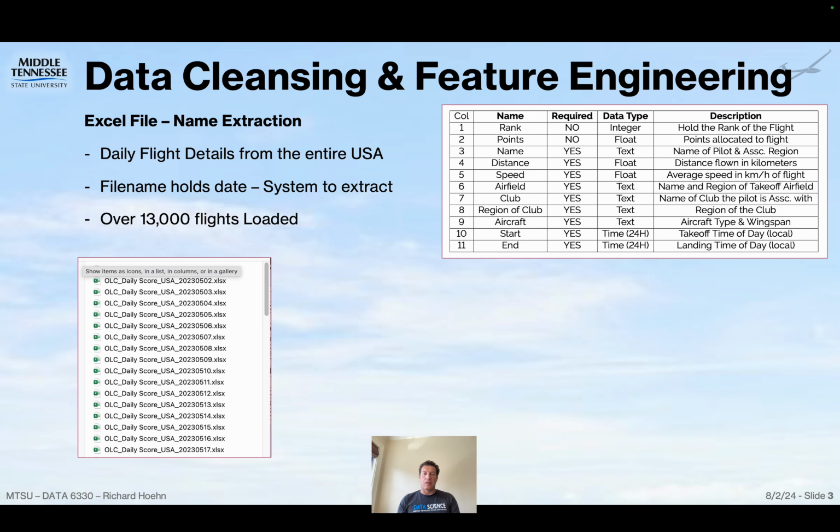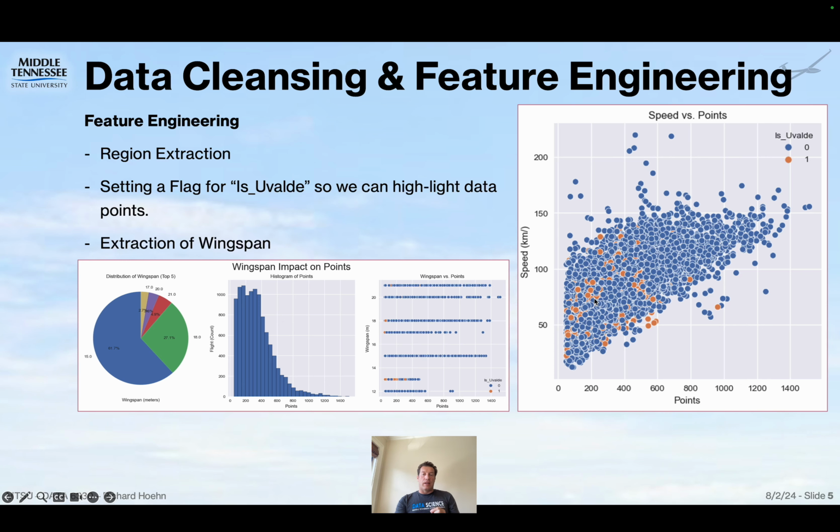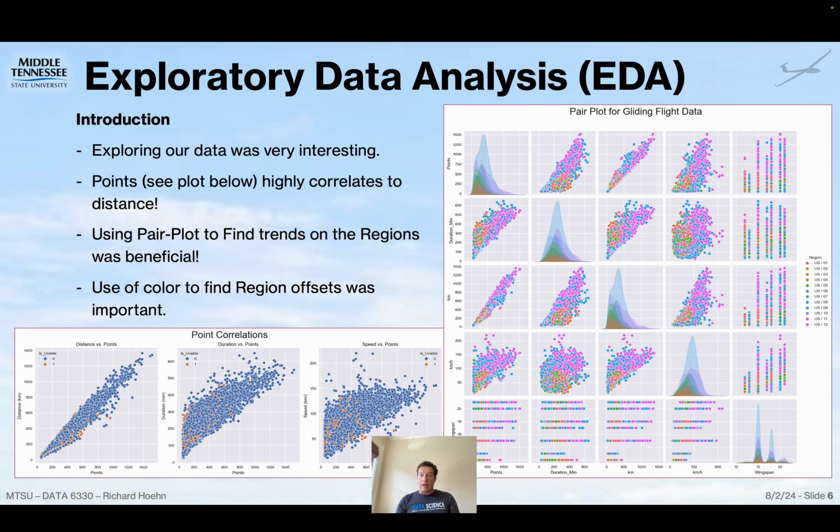We then went into feature engineering. One of the important ones is extracting the region. Another important one is to extract, is this Uvalda or not? As you can see in the image, we can now highlight in orange if it's Uvalda or not to kind of find information. Once we had that, we really went into exploratory data analysis.